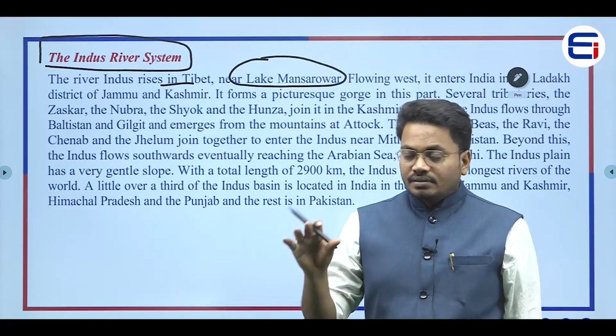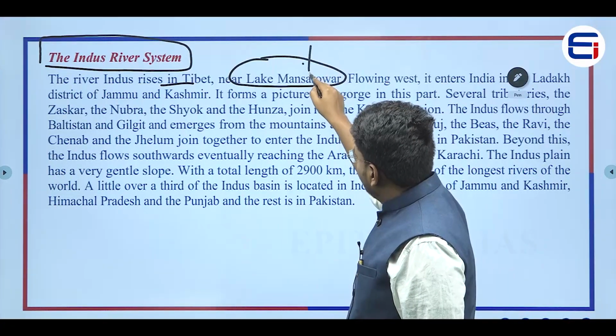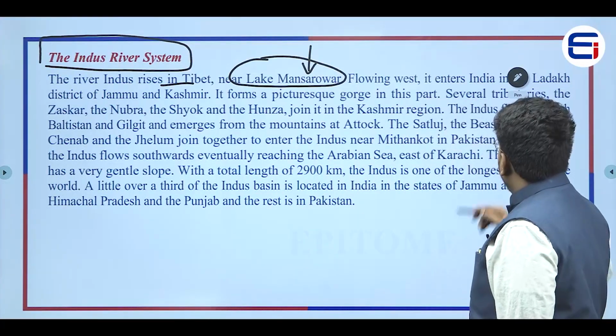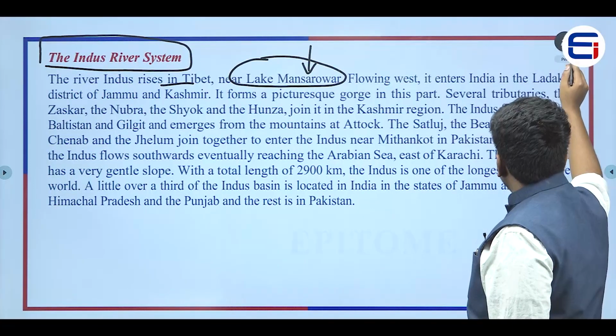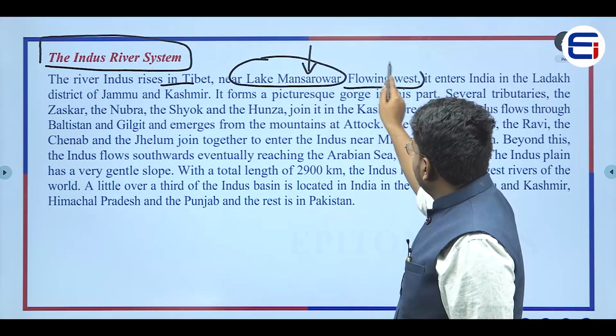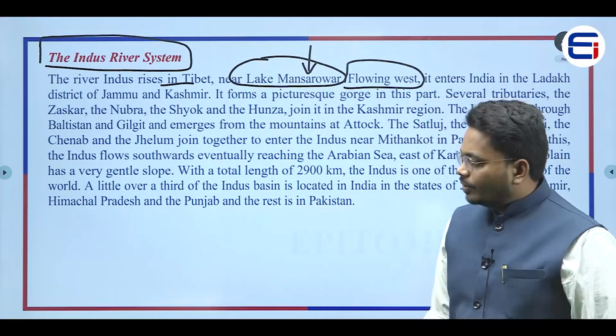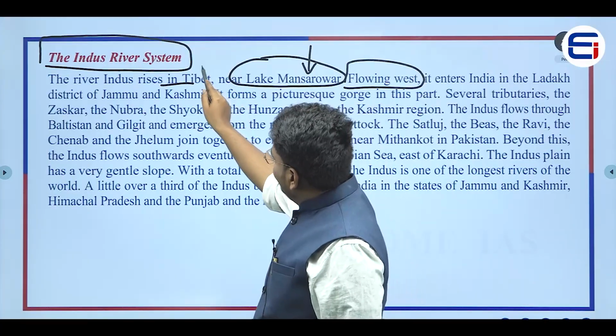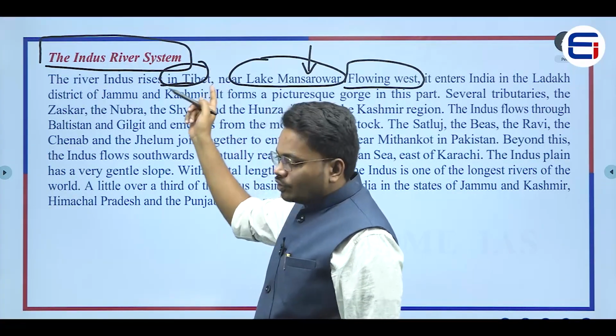And if you see this particular Manasarovar Lake, it was happening near this particular Manasarovar Lake. And if you see this particular river after originating near Manasarovar Lake, it would be flowing towards the western side. This is also an important point. And the point is, it is originating in Tibet, right? And it is flowing towards the western side.